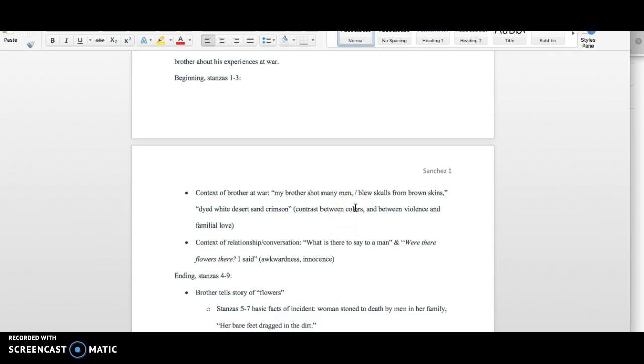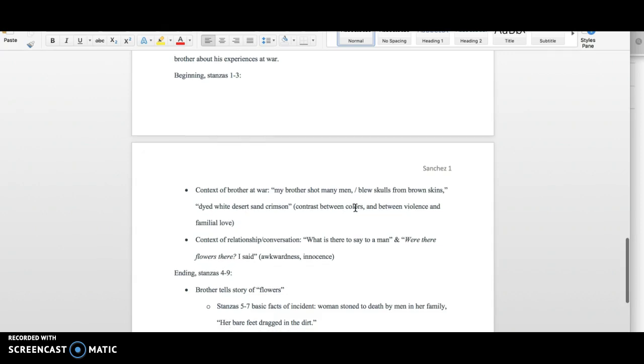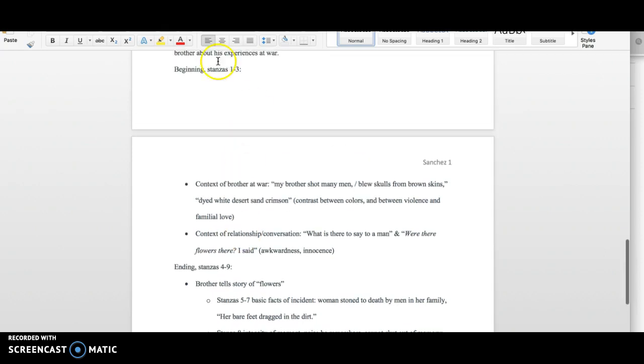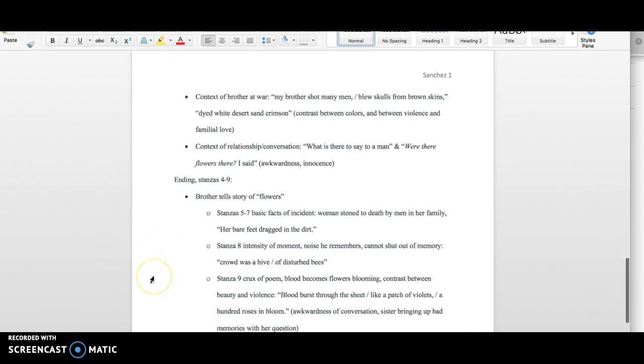So this wanting to connect, but also experiencing difficulty and pain in connection with that. And then also the context of the relationship and the conversation is established in stanzas 1 to 3. She says, "What is there to say to a man? And were there flowers there?" So there's this awkwardness, this innocence implied in those quotations.